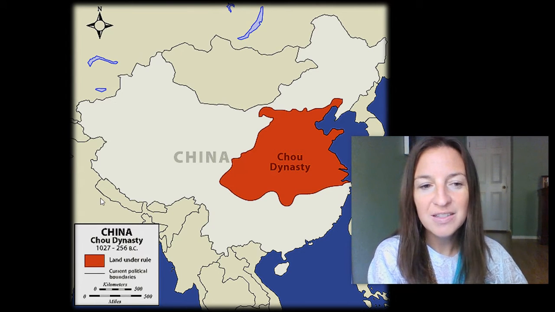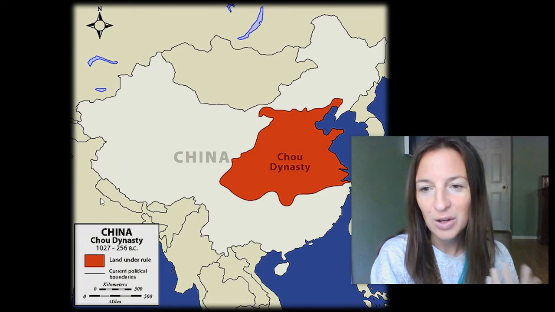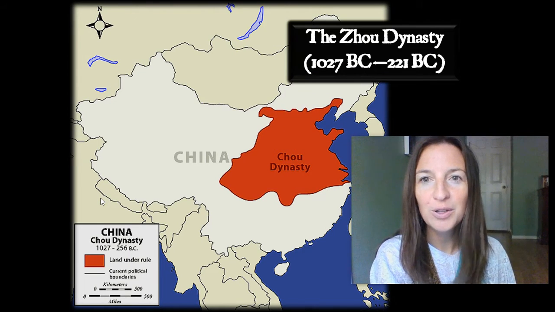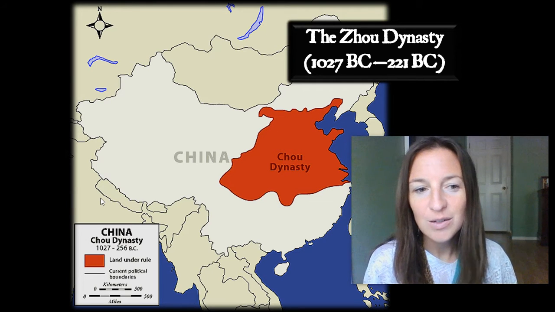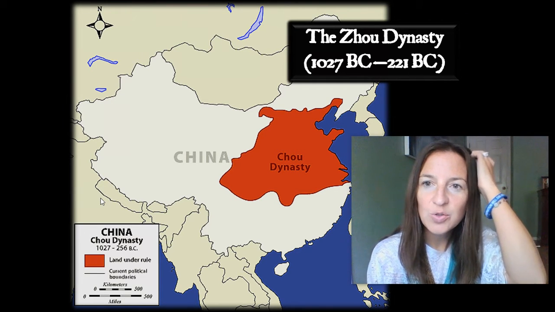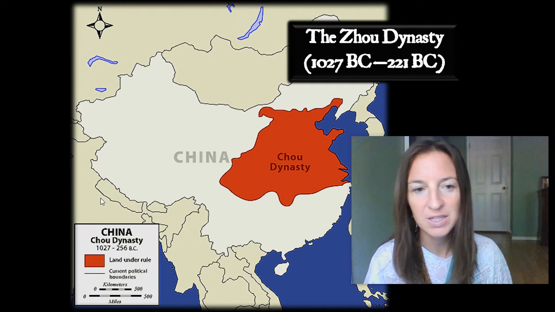So, the Zhou dynasty is also spelled with a C sometimes instead of the Z. So, there's the C example for you. There it is with the Z. The Zhou dynasty lasted from about 1027 to some historians estimate 256 and some estimate 221 BC.